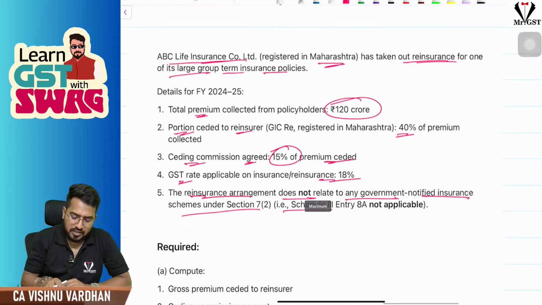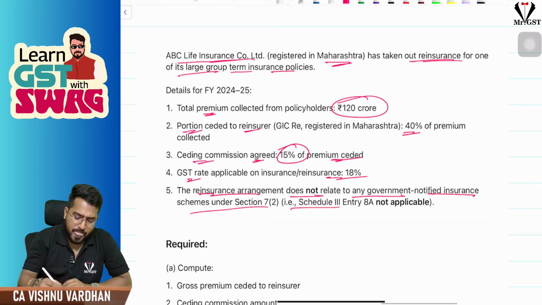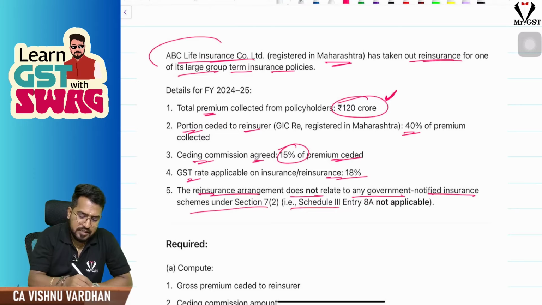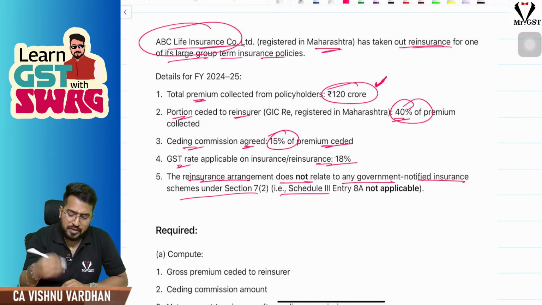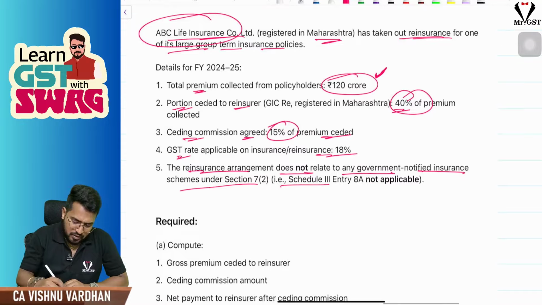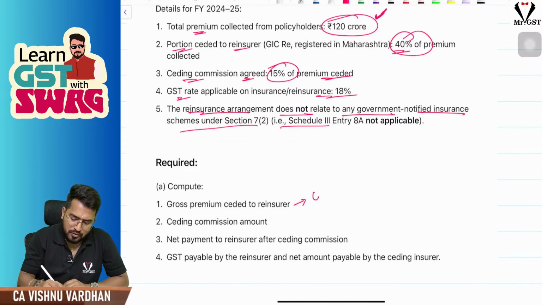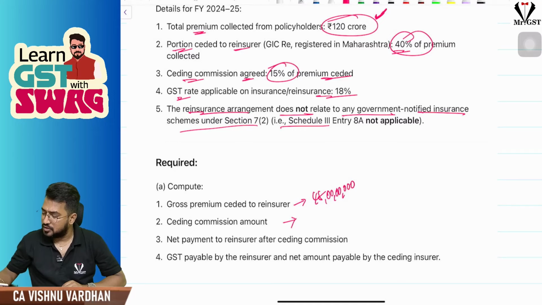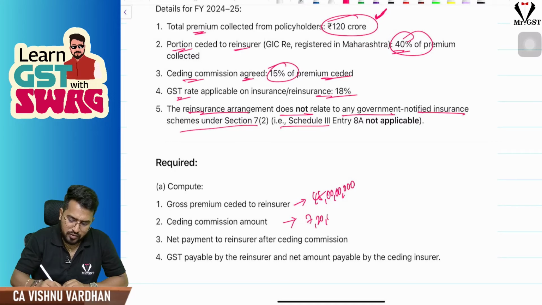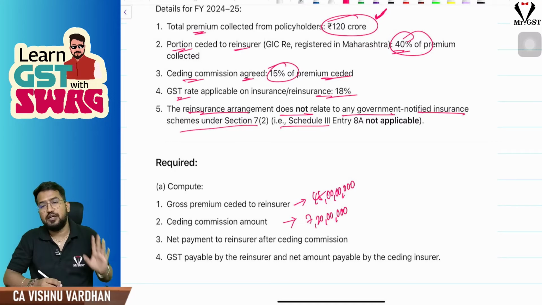So now, for example, here if you see, ABC Life Insurance collected a total of 120 crores. Out of this 120 crores, 40% of the premium collected is ceded, correct? So 40% premium is 48 crores. So gross premium ceded to the reinsurer will be 48 crores. What is the commission on this? As we have discussed, 15%. 48 crores into 15%, how much? 7.2 crores. So 7 crore 20 lakhs is the commission which ABC should get.